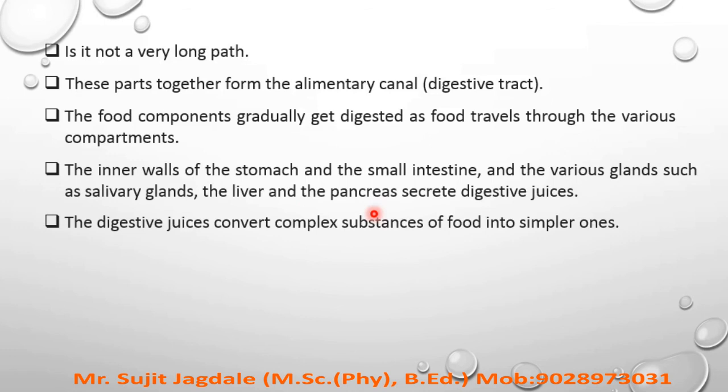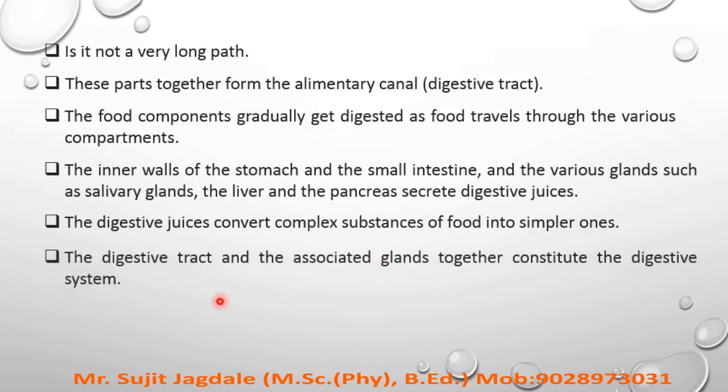The digestive juices convert these complex substances of food into simpler ones, as we discussed in the earlier slide. So digestive juices convert complex substances such as carbohydrates into simpler ones. That is the basic function of digestive juice. Then the digestive tract and the associated glands together constitute the digestive system. That means the whole digestive system consists of the digestive tract and associated glands which secrete the digestive juices. Here digestive juices are mentioned.